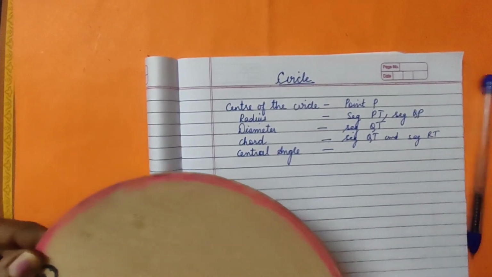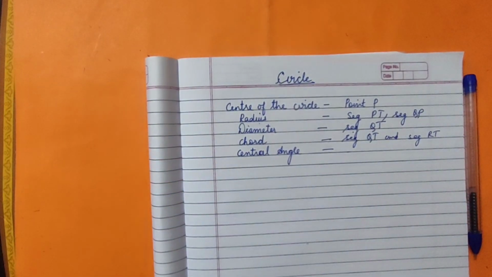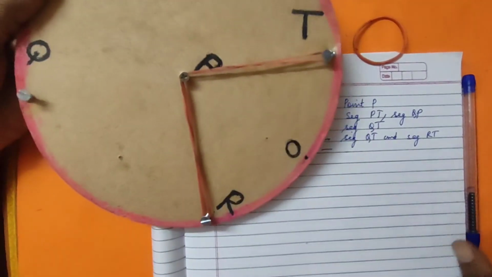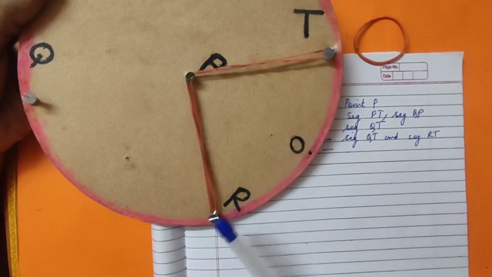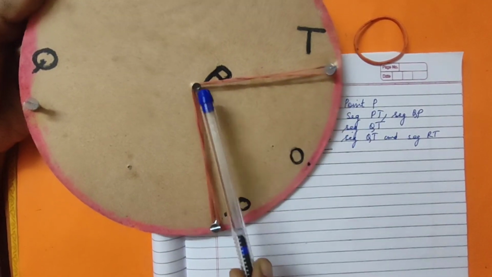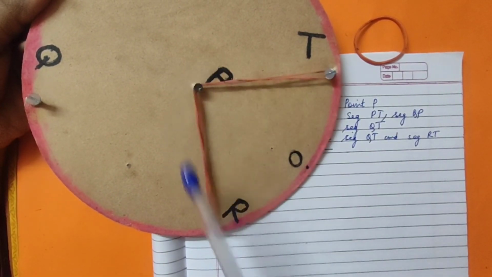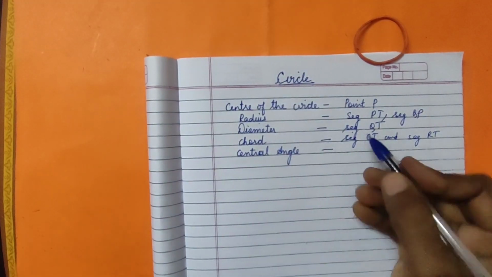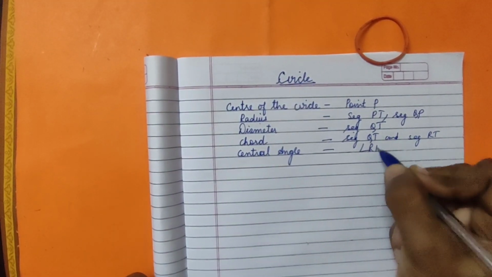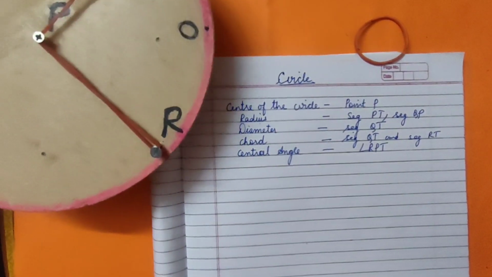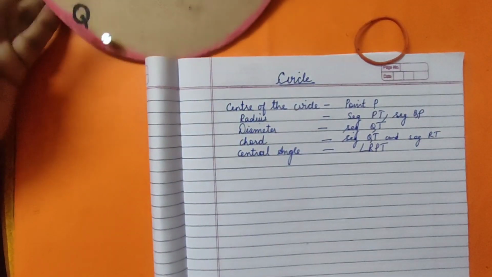Okay. And here we want a central angle. So what do we say the central angle here? P should come in the center. RPT. You can say even TPR. So it's an angle. We will write it as angle RPT. The P will come in the center here. Clear with this? We have learnt this already in the last year.